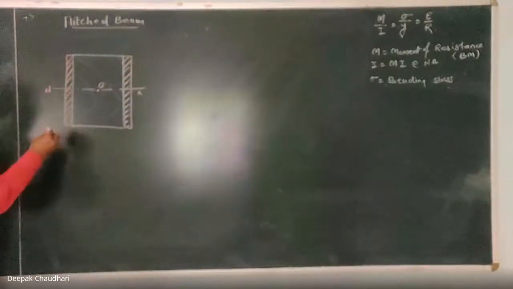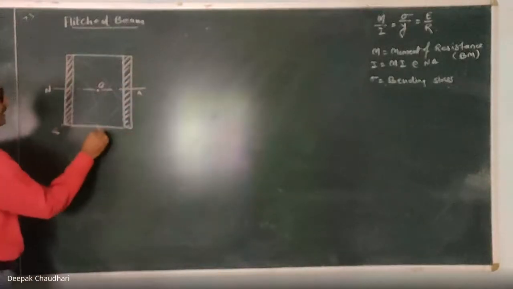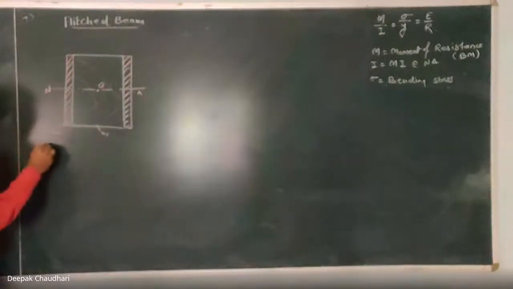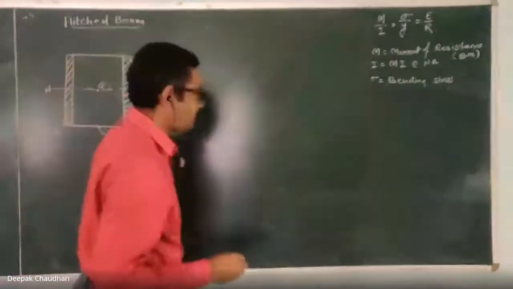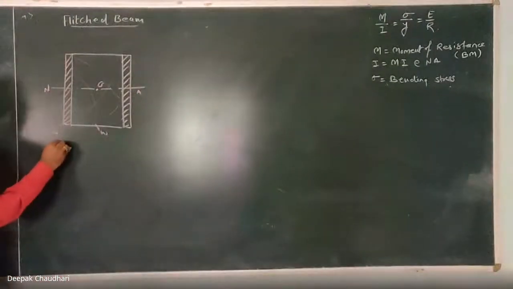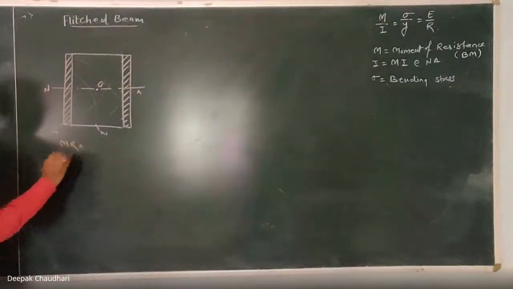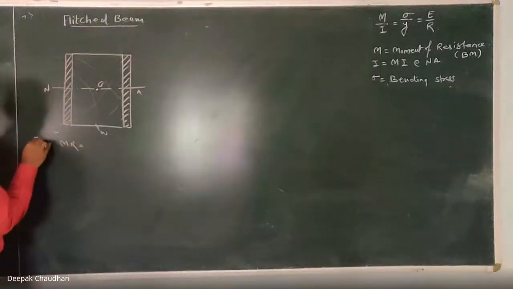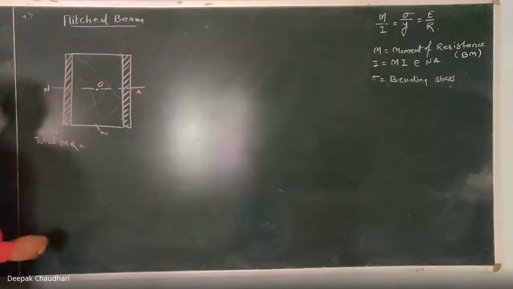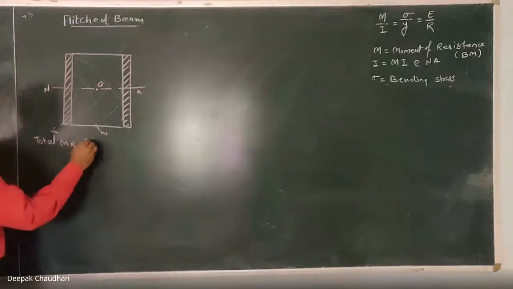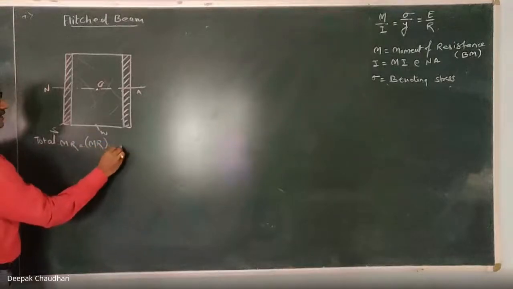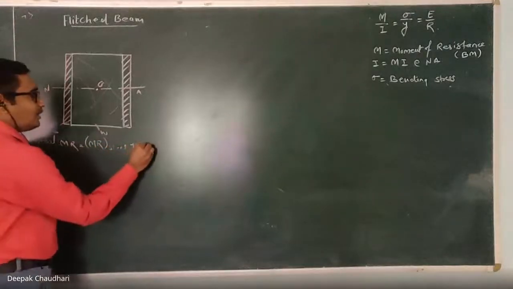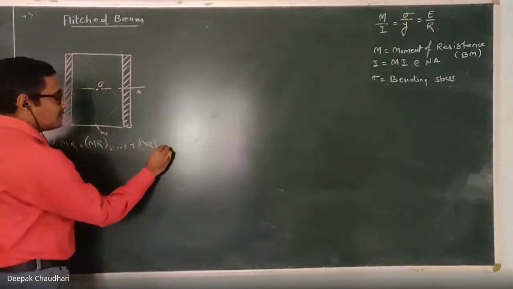Now, since this is the steel, let this be the wood. Now, if you want to calculate the moment of resistance of this cross section, then the total moment of resistance can be written as the moment of resistance of steel plus the moment of resistance of wood.